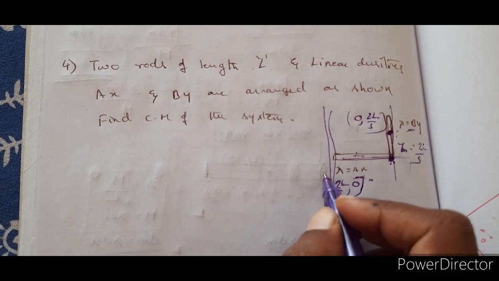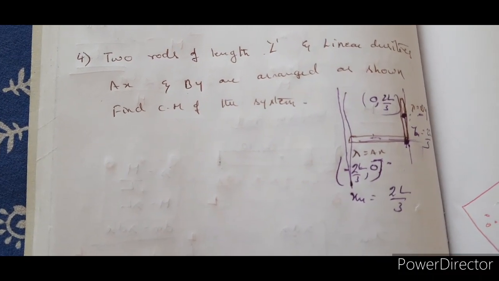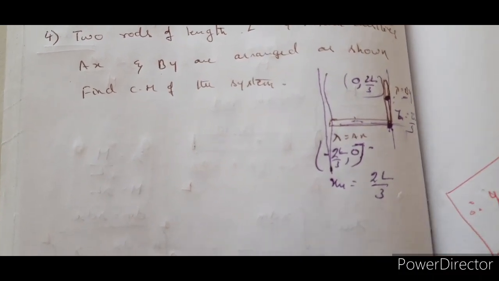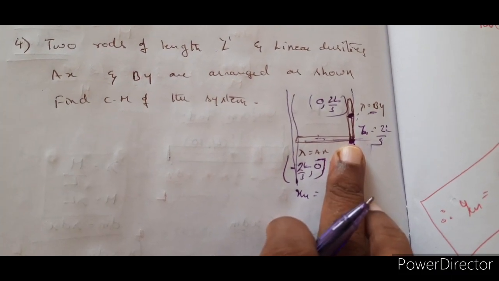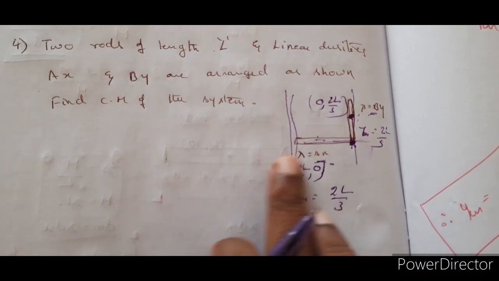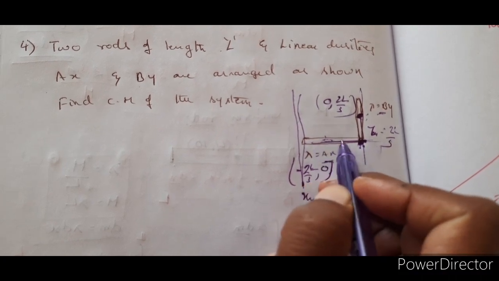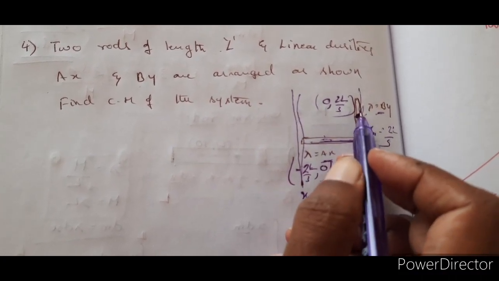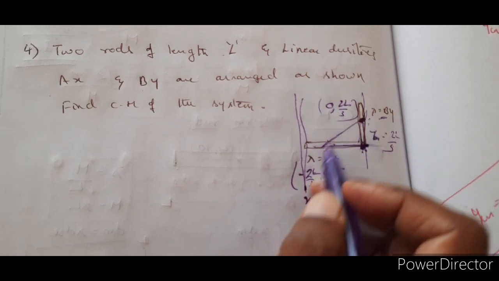Usually this would be given with respect to the origin as the coordinate point. But here, for our convenience, we are taking it from this point; this is the distance here and this is the distance here. Somewhere here the center of mass will be located, on the line joining those two.